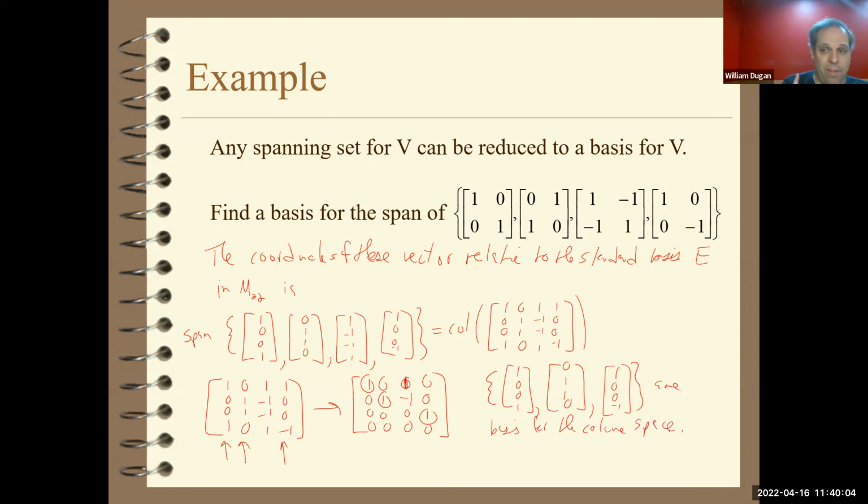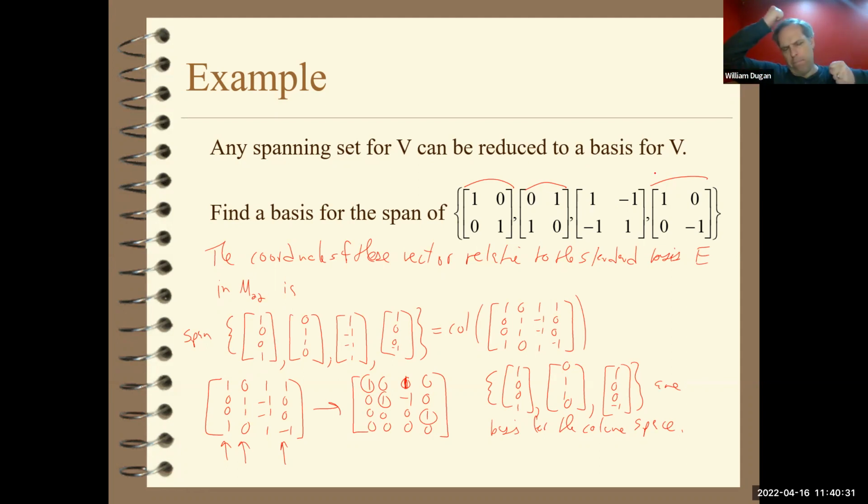But that means then that these coordinate vectors go back then to the vector space, and the corresponding vectors in V would have to be a basis for the span of the space that we were talking about. So then this vector, and that vector in V, those three vectors form a basis for the span of that space. So that's one way to do it.